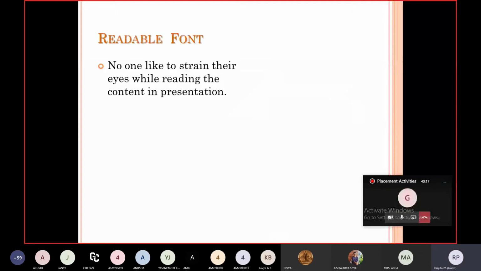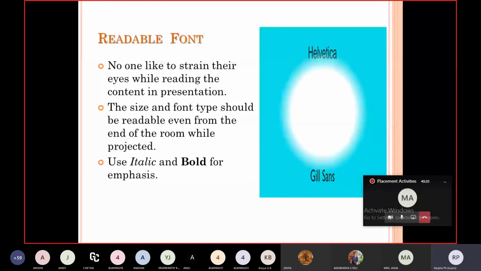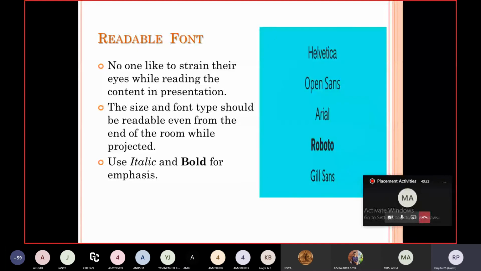Readable font. No one likes to strain their eyes while reading the content in the presentation. The size and the font type should be readable even from the end of the room while projected. Use italics and bold for emphasis. Using these kinds of italics and bold, students will come to know that this is an important key point that I should note down, and they'll start to take down those points, and it helps for their future references.